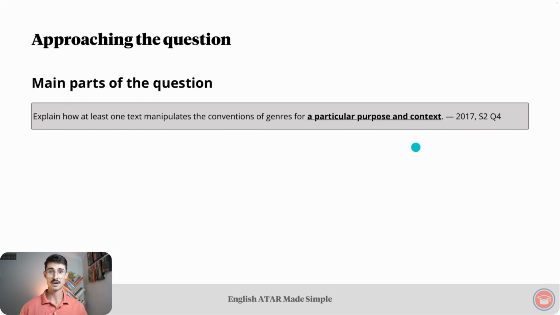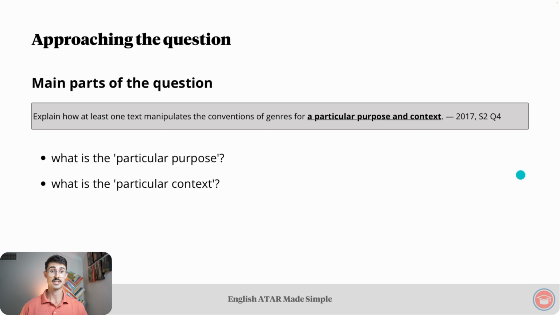The next main part of the question is a particular purpose and context. Answering this part of the question requires us to address 2 questions. Firstly, what is the particular purpose? And secondly, what is the particular context? Hopefully you can see how I have arrived at these 2 questions from this here. So those are the main parts of the question.